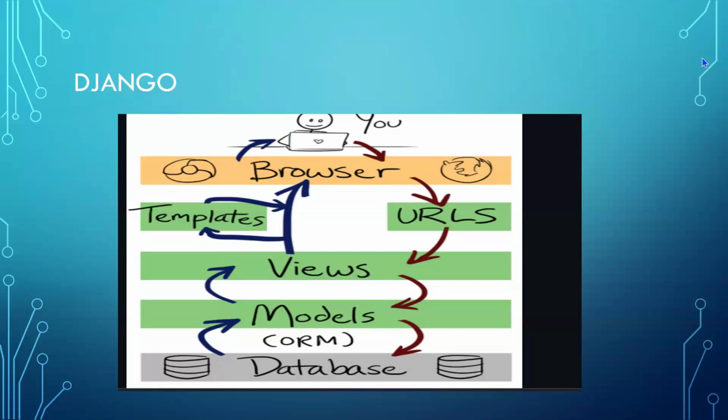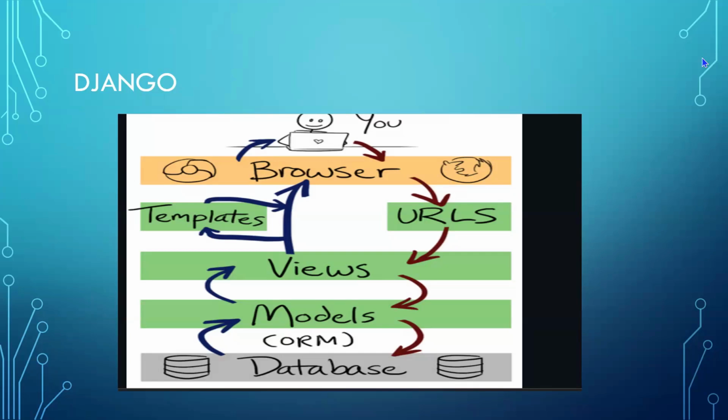The browser will have a URL. When I enter some URL, it should take me to some page. In that page, whatever details I'm entering will get stored as a model in the database. Whatever details I'm entering through the browser will be stored in the database. If I want to update some information in my browser, the view will help me to update that information, and then it will be updated in my database.